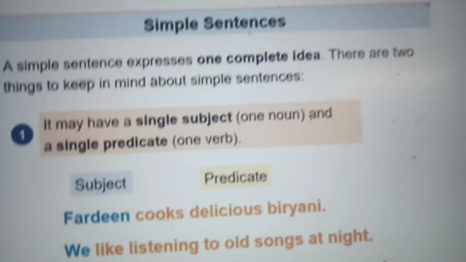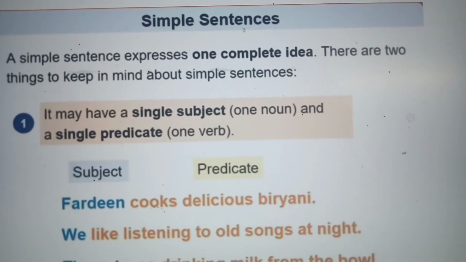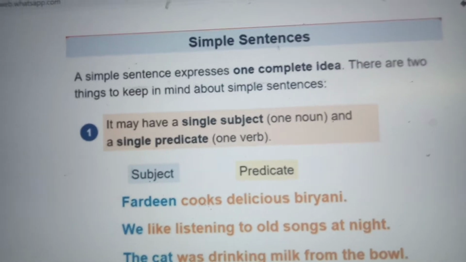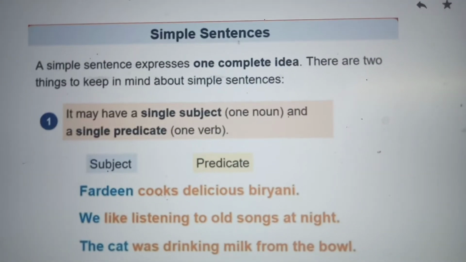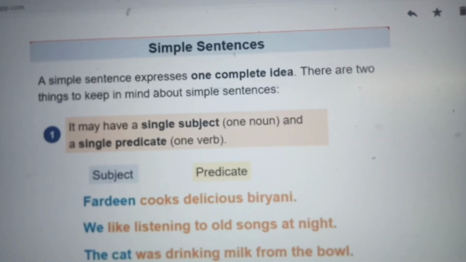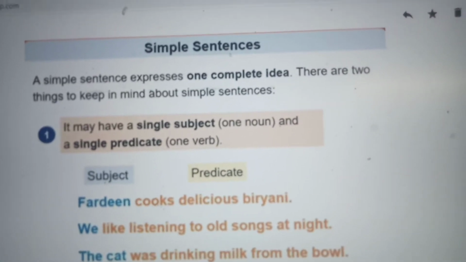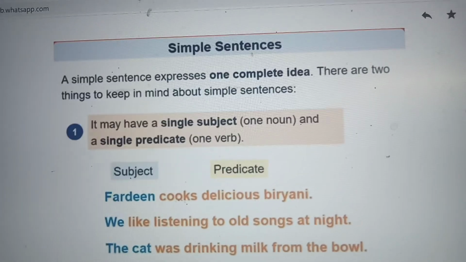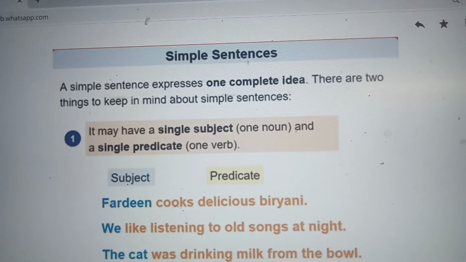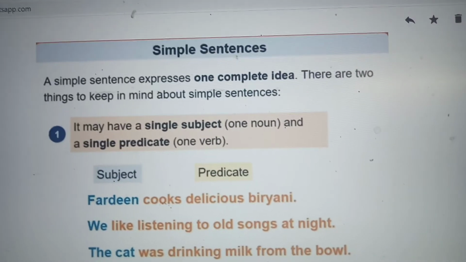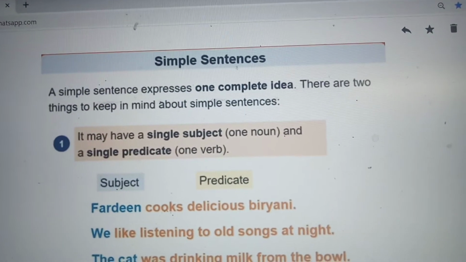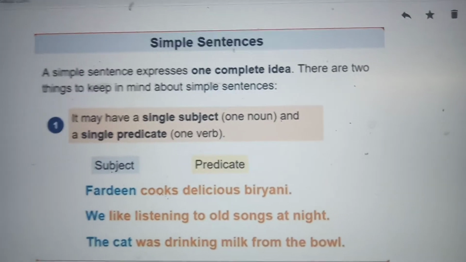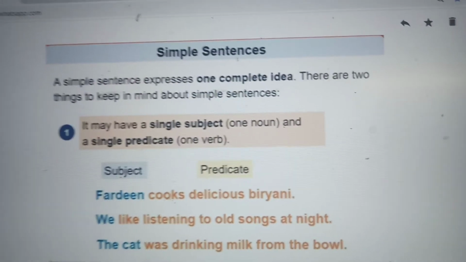Now we are going to see that there is a simple sentence, compound sentence, everything will be there. In that, how to find a subject is very easy. A simple sentence is a single sentence having a single verb. Only 2 things you have to remember. It will have a single subject. Okay, it is expressing one complete idea. It will have a single subject and single predicate. That is a simple sentence.